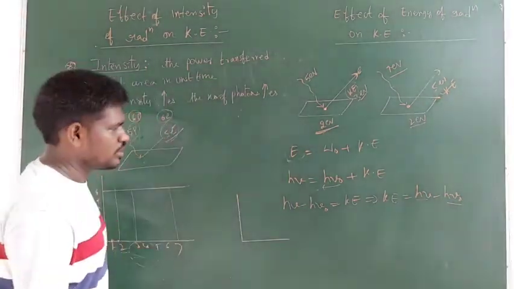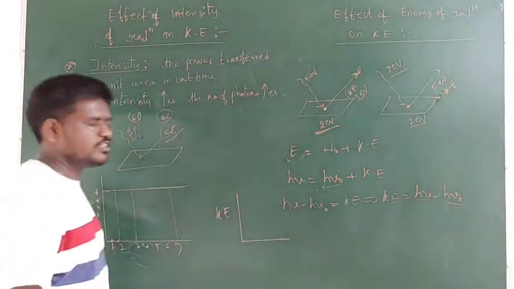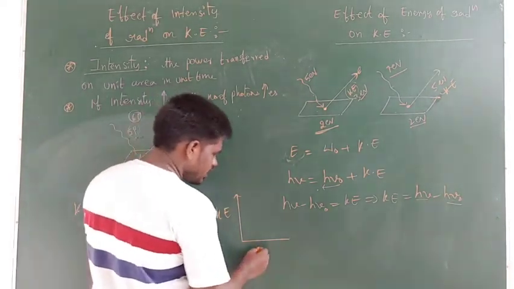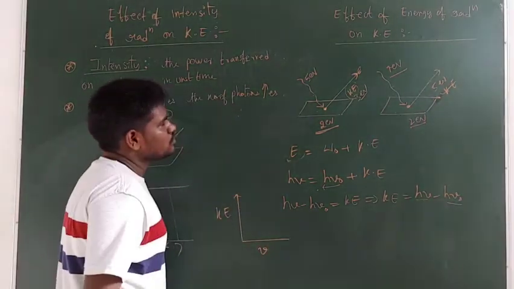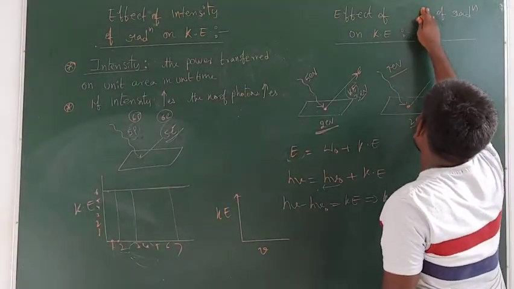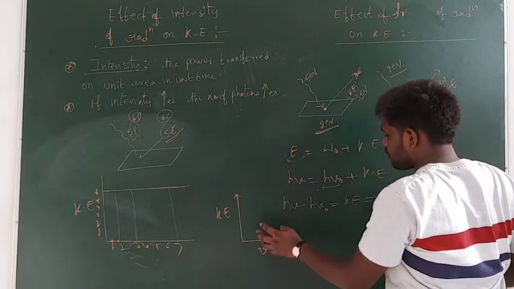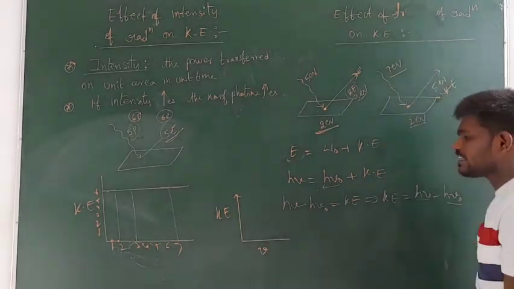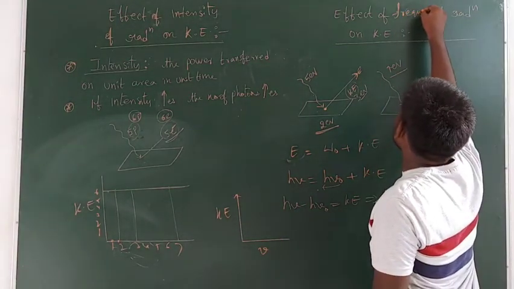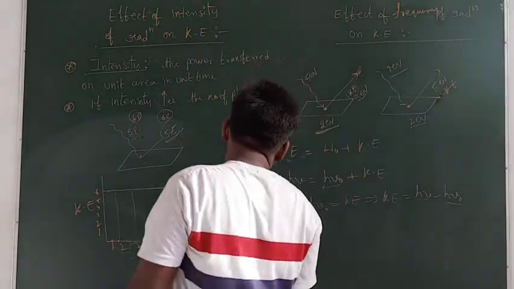Okay, so now here let me take the kinetic energy on the y-axis, and next here let me take the frequency on the x-axis, guys. It is better to take the effect of frequency than energy. You can take energy also, no problem. So now here I am drawing a graph between the frequency of the radiation and kinetic energy, the effect of frequency of radiation on kinetic energy.